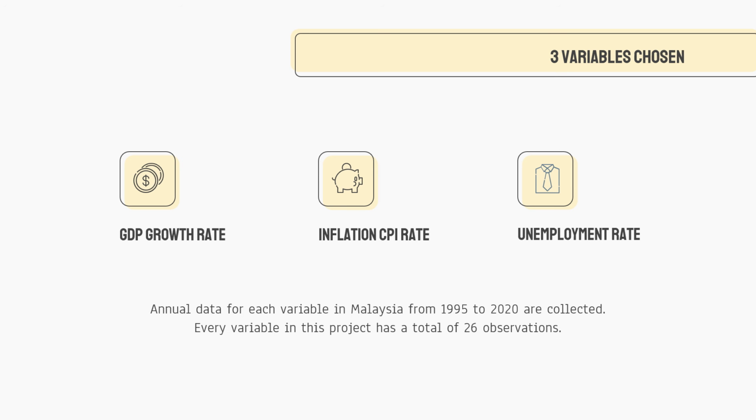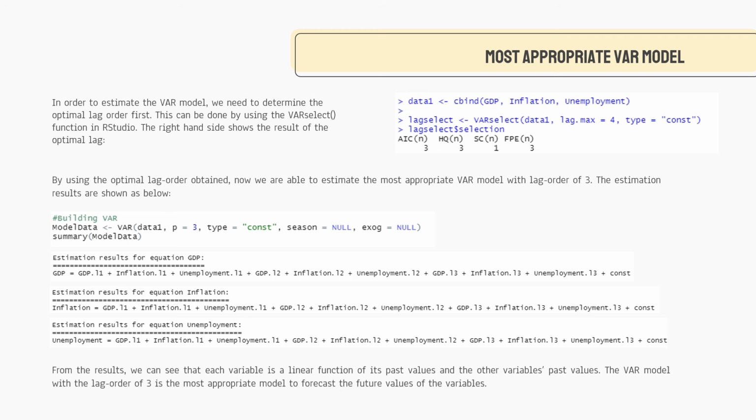The annual data for each variable in Malaysia from 1995 to 2020 are collected. Every variable in this project has a total of 26 observations. We use a software called RStudio to help us with our Part 2 assignment.